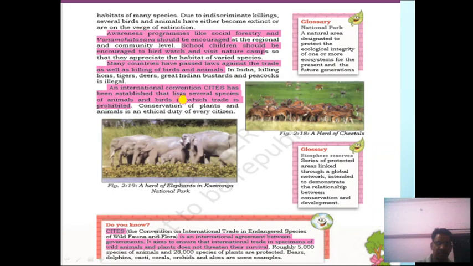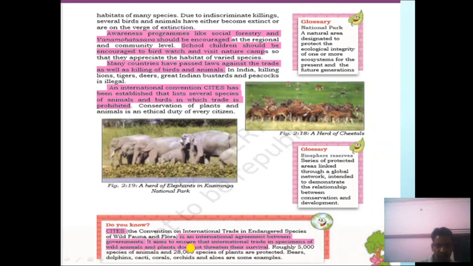And the international convention on conservation, that is CITES, the Convention on International Trade in Endangered Species of Wild Flora and Fauna, has been established, which lists several species of animals and birds in which trade is prohibited. This is actually an international agreement between governments.